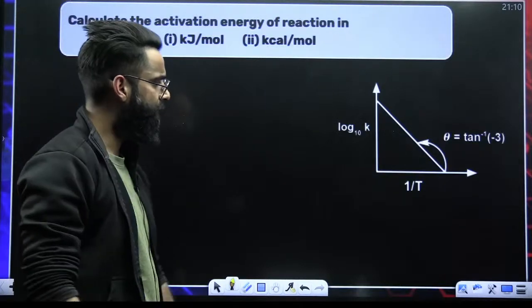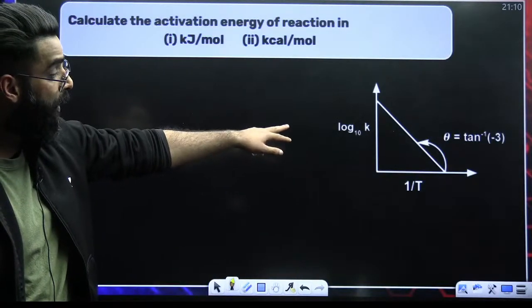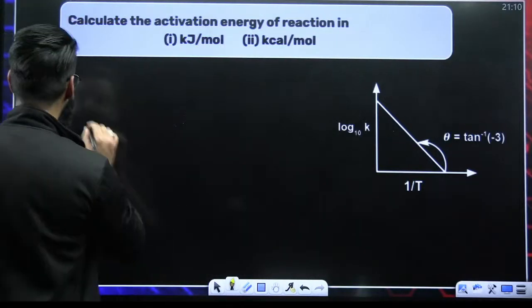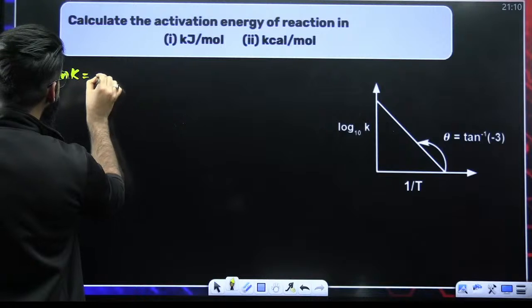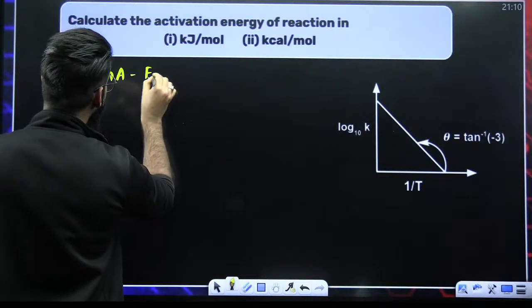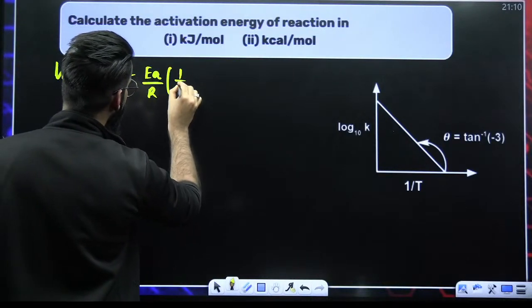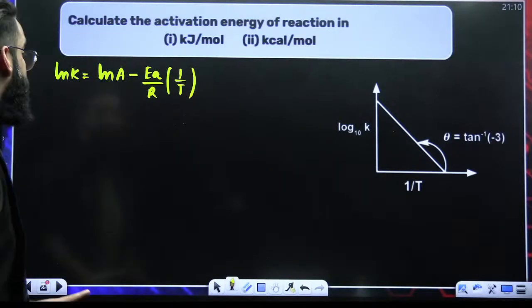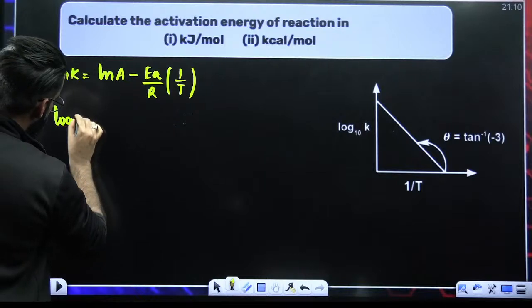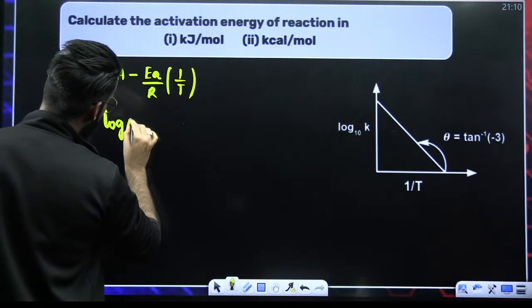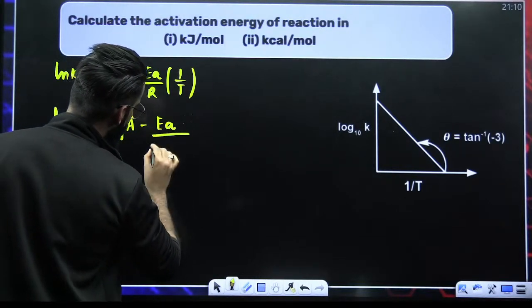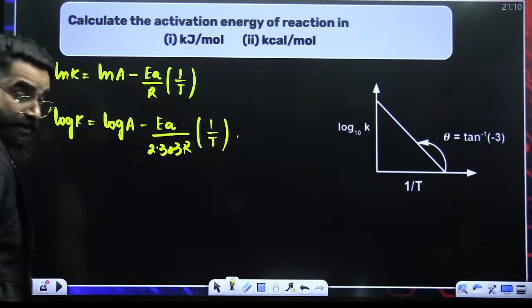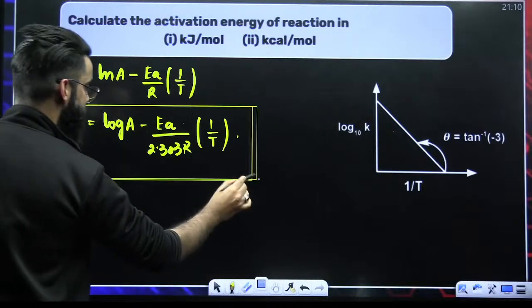What about this one? I'm given a graph between log K versus 1 by T. A few minutes back, I gave you one equation: ln K is equal to ln of A minus EA divided by R multiplied by 1 by T. If I convert this equation into logarithmic form, it becomes log of K is equal to log of A minus EA divided by 2.303 R multiplied by 1 by T. This is my equation now.